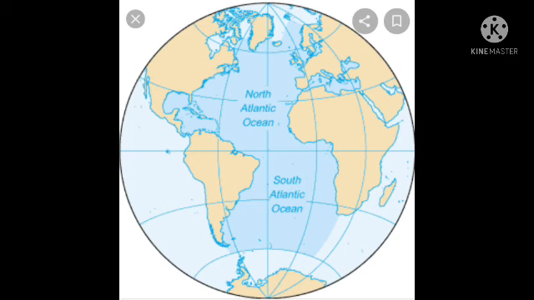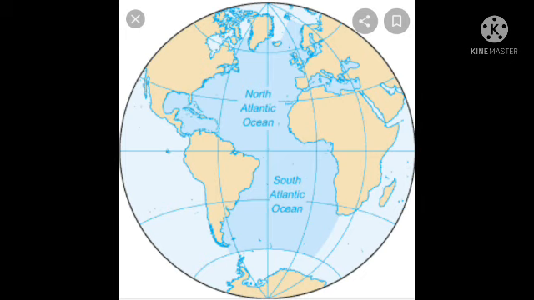See the picture, students. This is the Atlantic Ocean. In this picture we can see the North Atlantic Ocean and the South Atlantic Ocean. The Atlantic Ocean is the second largest of the world's oceans. It covers approximately 20% of Earth's surface and about 29% of its water surface area.